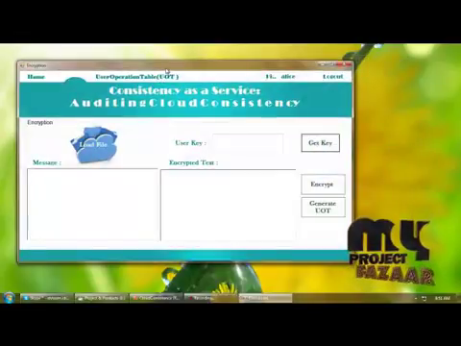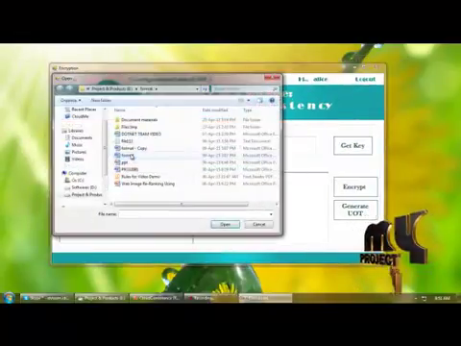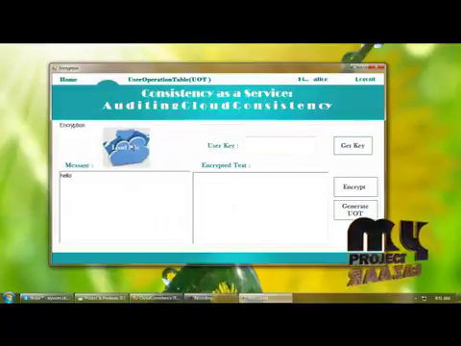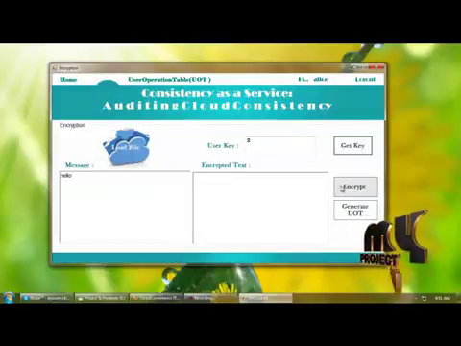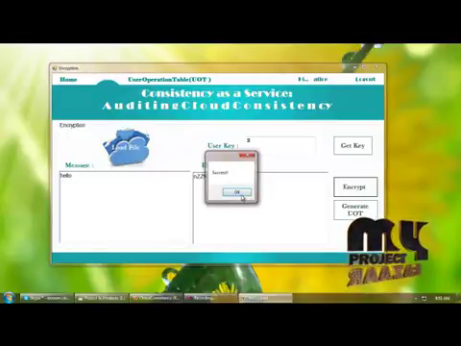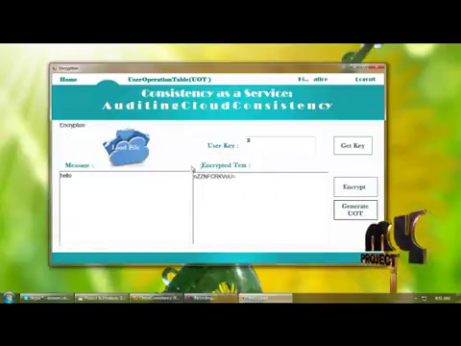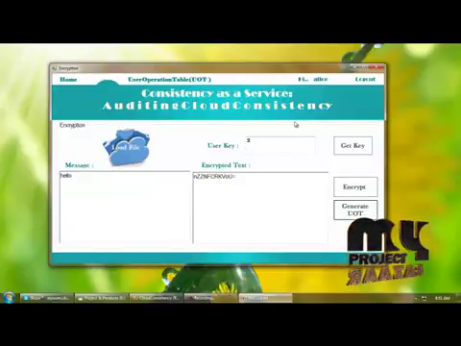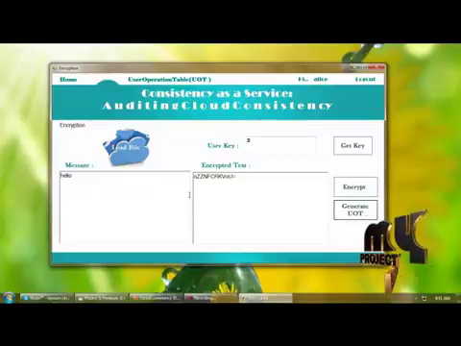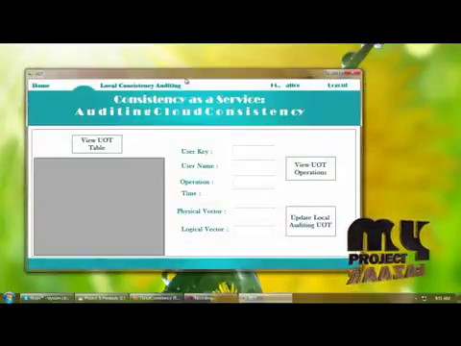And next, the encryption part. In the encryption part we are loading the files we stored previously, and we are getting the user key, and based on this user key we are encrypting the file and generating the UOT table based on this user key, username and time of operation, that is the writing operation. Next, user operation table.